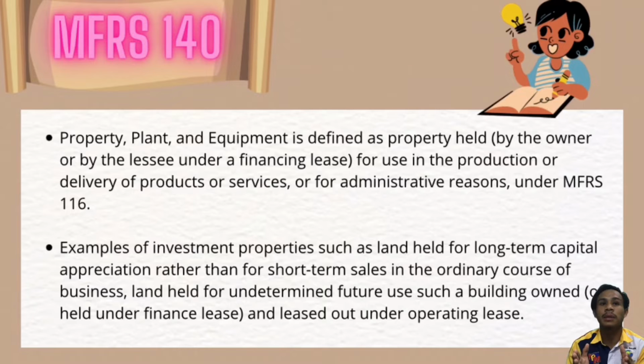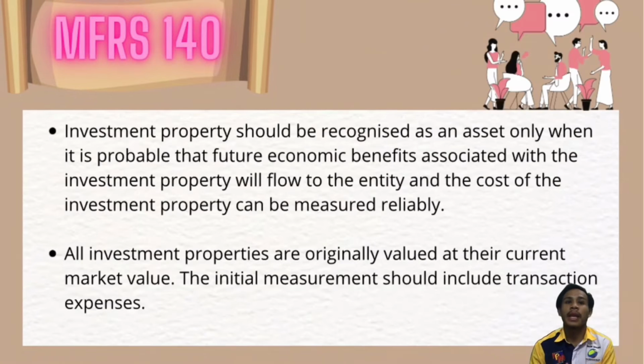Land held for undetermined future use, such as a building owned or held under a finance lease and leased out under an operating lease. Other than that, a building that is vacant but held to be leased out under an operating lease, and property being constructed or developed for future use as investment property. Investment property should be recognized as an asset only when it is probable that future economic benefits associated with the investment property will flow to the entity, and the cost of the investment property can be measured reliably.